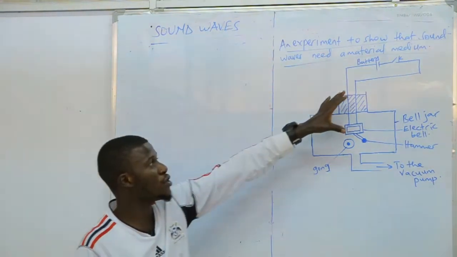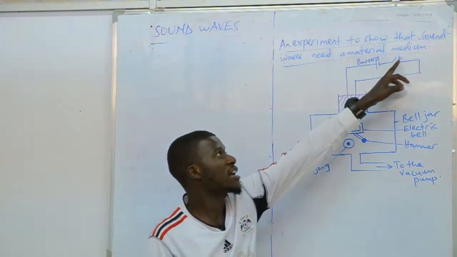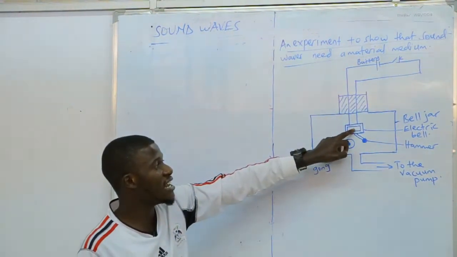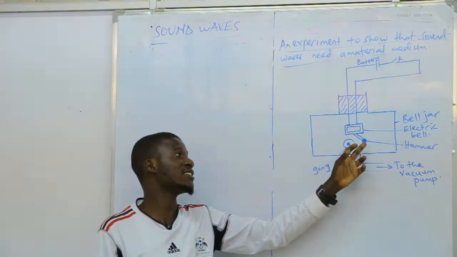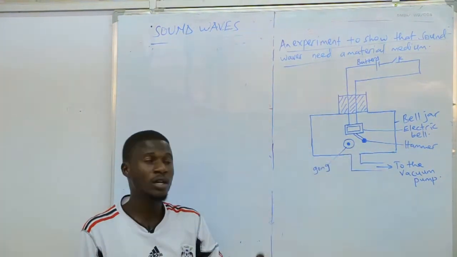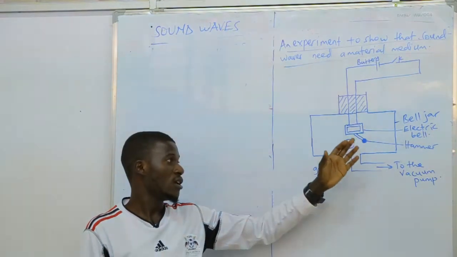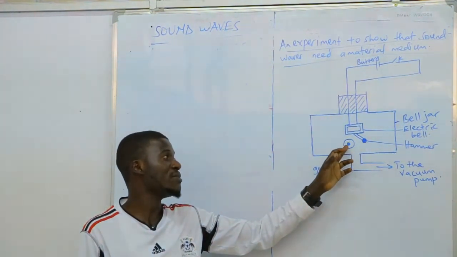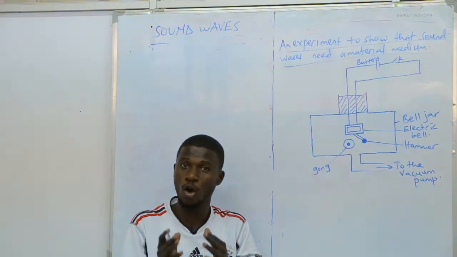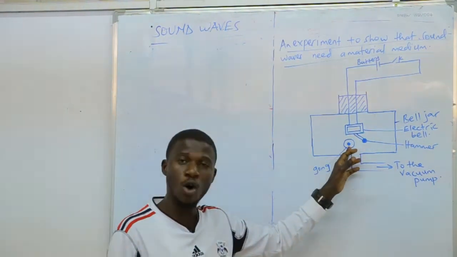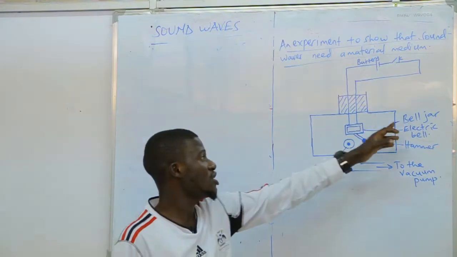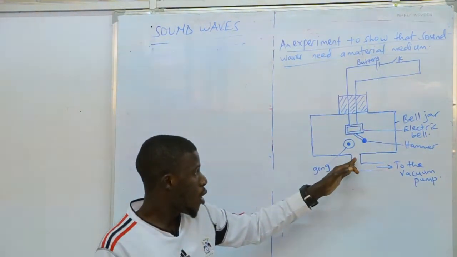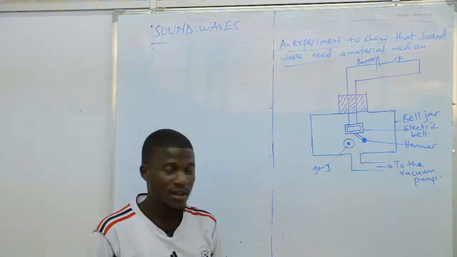It consists of this external circuit you see. K is the switch. This is the battery. This is an electric bell which has the hammer and the gong. If you want sound to be heard, this hammer must beat the gong. It should strike the gong. When it hits the gong, we hear some sound. This is the bell jar. And we also connect to the vacuum pump. Then,